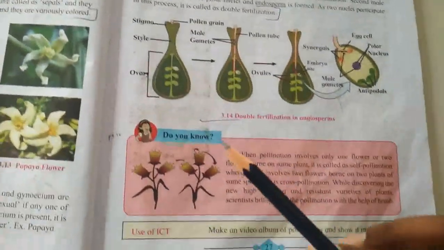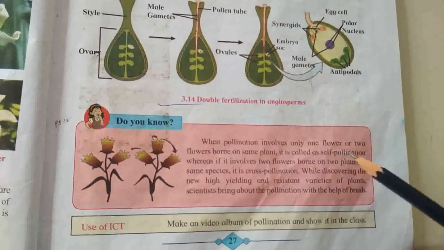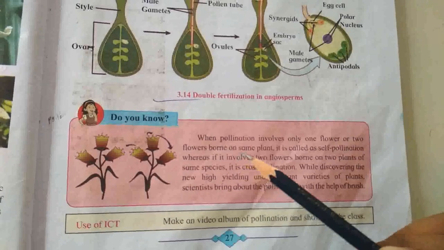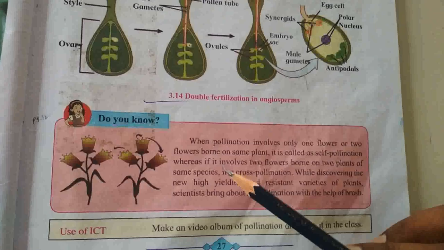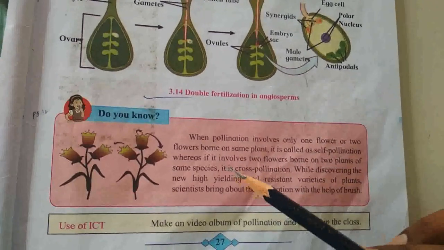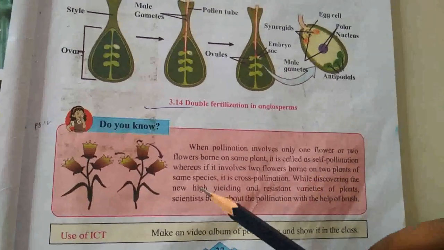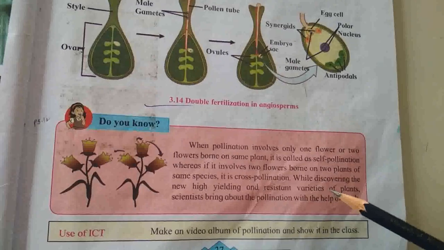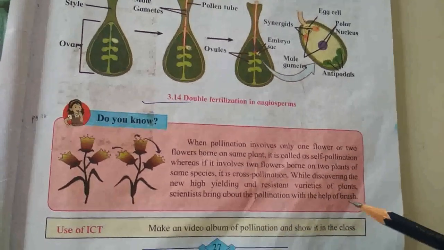In this way we have studied sexual reproduction in plants. Next one, do you know? When pollination involves only one flower or two flowers borne on the same plant, it is called self-pollination. Whereas if it involves two flowers borne on two plants of the same species, it is called cross-pollination. While developing new high-yielding and resistant varieties of plants, scientists bring about pollination with the help of a brush.